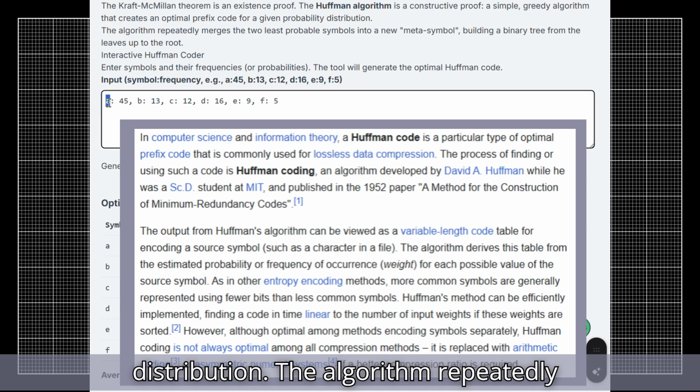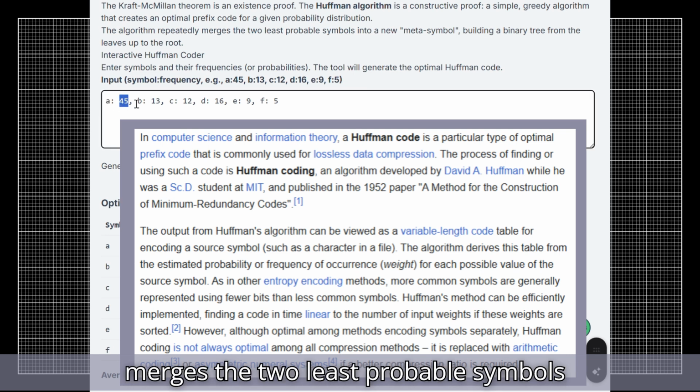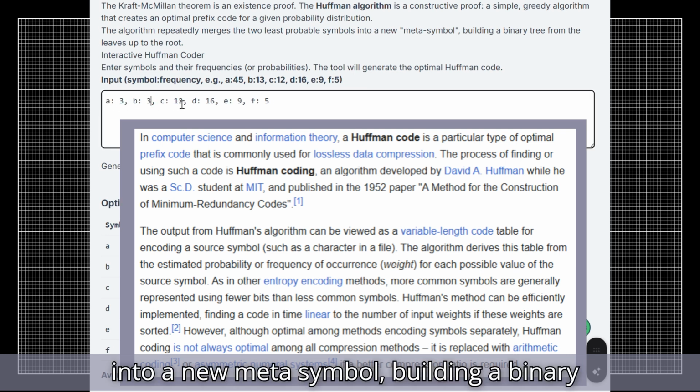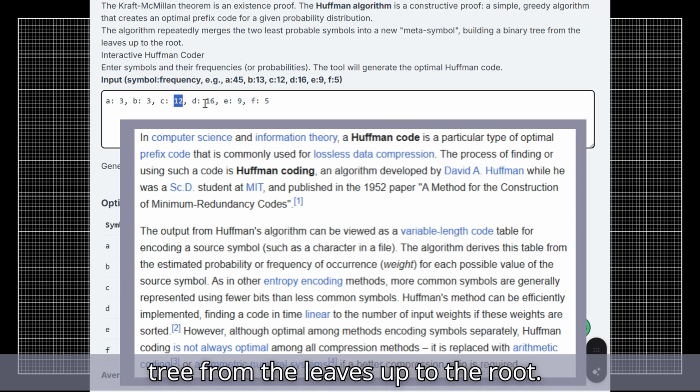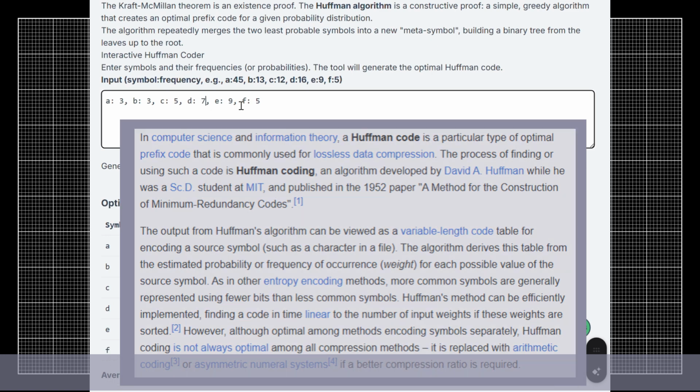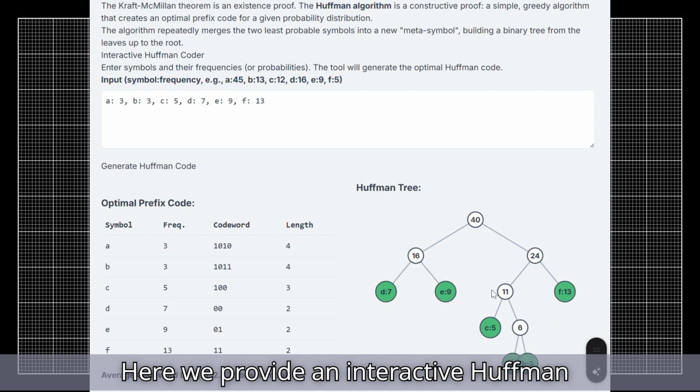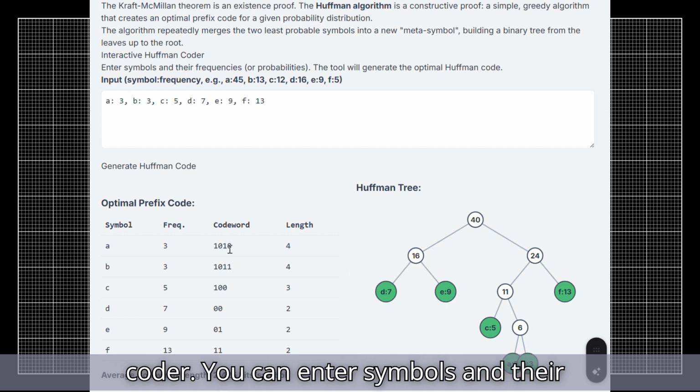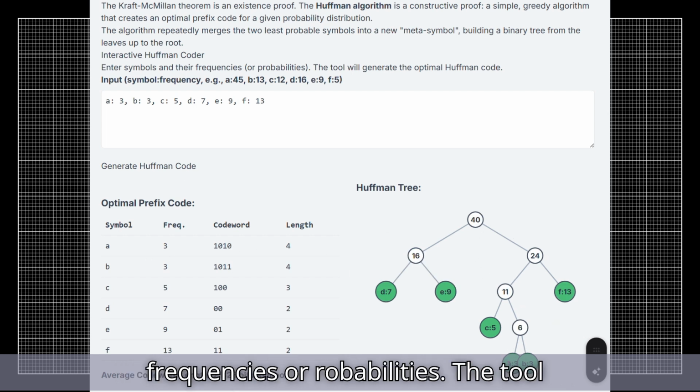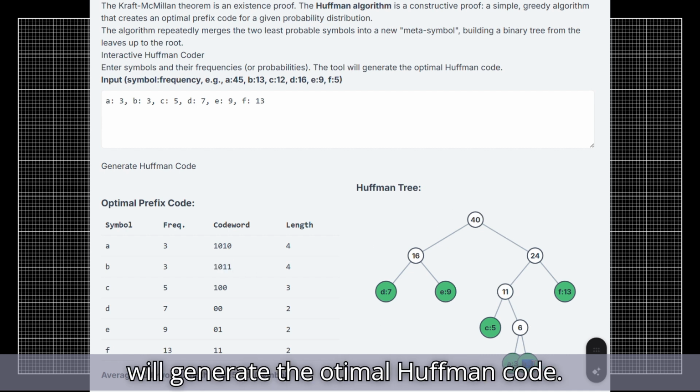The algorithm repeatedly merges the two least probable symbols into a new meta-symbol, building a binary tree from the leaves up to the root. Here we provide an interactive Huffman coder. You can enter symbols and their frequencies or probabilities. The tool will generate the optimal Huffman code.